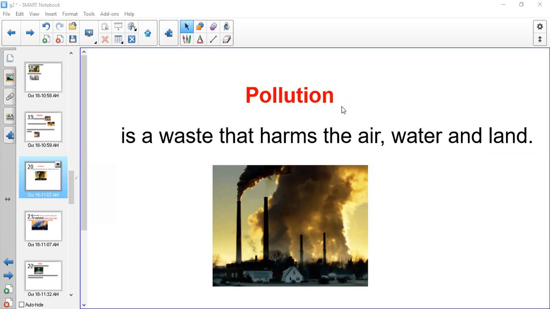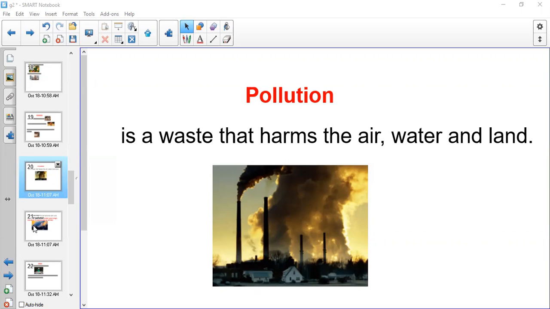What is pollution? Pollution is waste that harms air, water, and land. How can you damage air, water, and land? We will see what people are doing that is very dangerous for our natural resources and for our environment, and that affects the environment and the natural resources badly. So we start with pollution, and we said pollution is waste that harms air, water, and land.